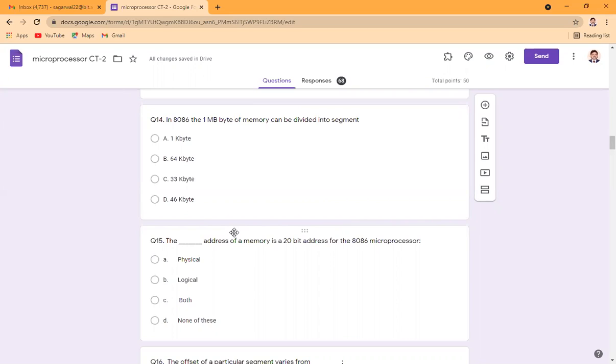Individual segments used in 8086 are of the size of 64 kilobytes, just because a 16-bit register can store the address of that. So we have 1 megabyte of memory, but it is divided into segments, and the size of the segments is 64 kilobytes. So B is the correct answer.